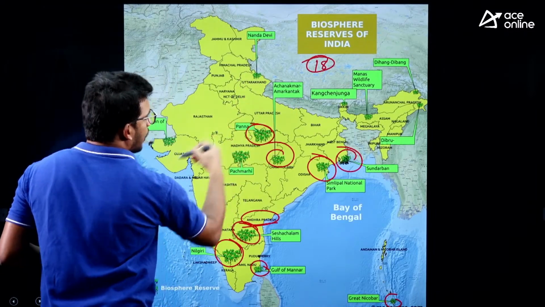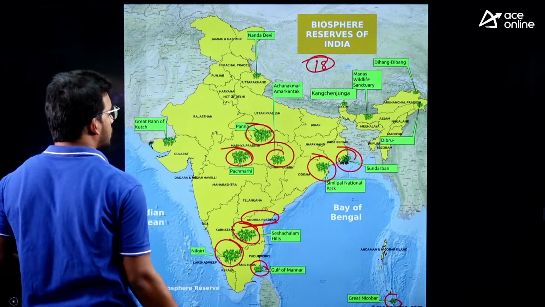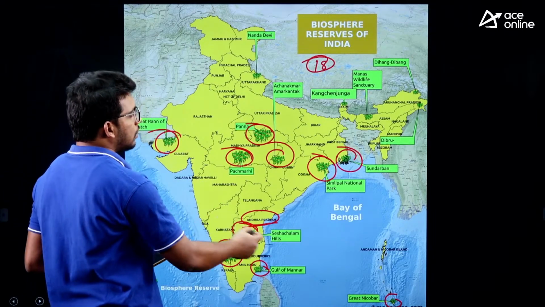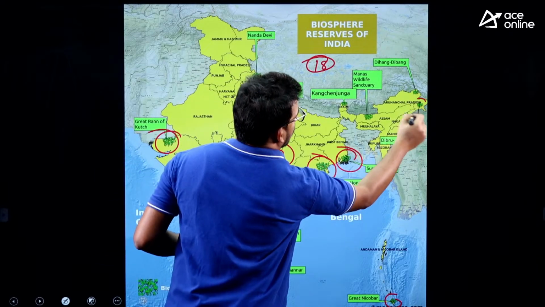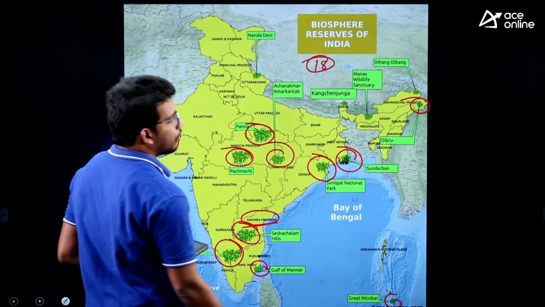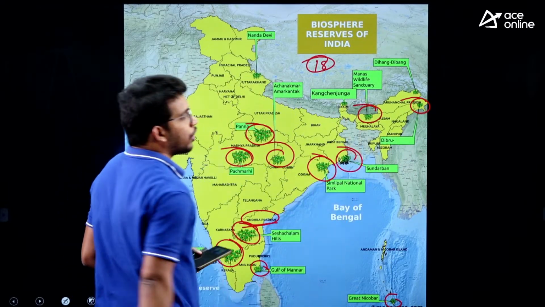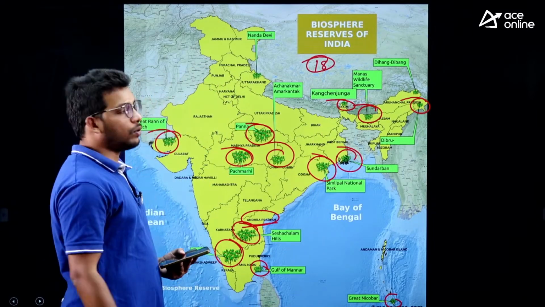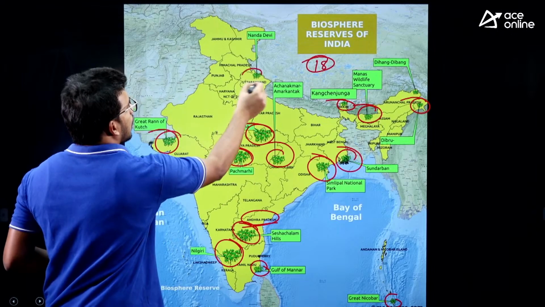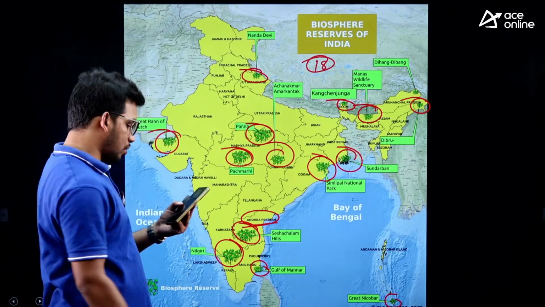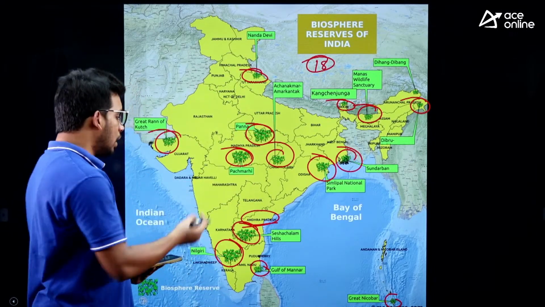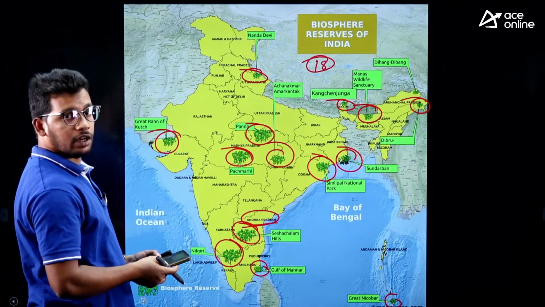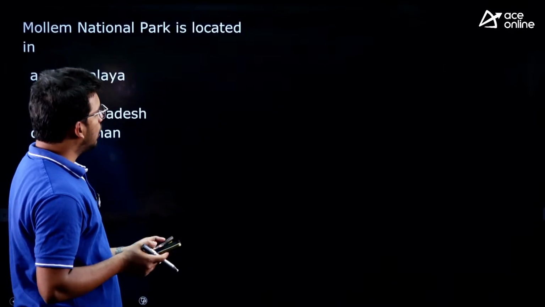So here Panna Biosphere Reserve, Pachmarhi Biosphere Reserve, Great Rann of Kutch Biosphere Reserve in Gujarat, right? Then Dibru-Saikhowa Biosphere Reserve in Assam, Manas Biosphere Reserve in Assam, right? This is Khangchendzonga Biosphere Reserve in Sikkim, right? In Uttarakhand we have again Nanda Devi Biosphere Reserve. So these are all very important. Try to revise by pausing the video in which states they are located. You can expect again one question from it, right?